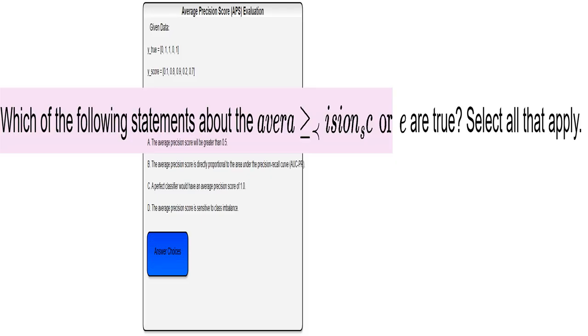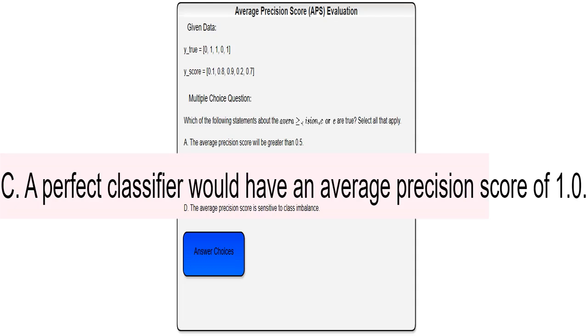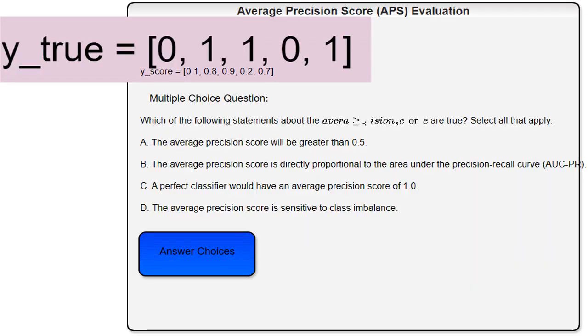I have provided 4 statements about the APS, and you need to choose which ones are true based on your understanding of how this metric works. Think carefully about the relationship between precision, recall, and the area under the precision recall curve. These are the options that you need to consider from the multiple choices. You'll have to use your understanding to see how well each choice relates to the definition of average precision score, APS.